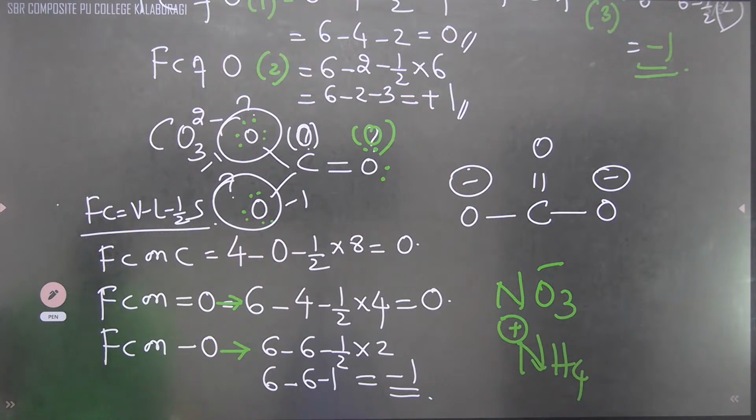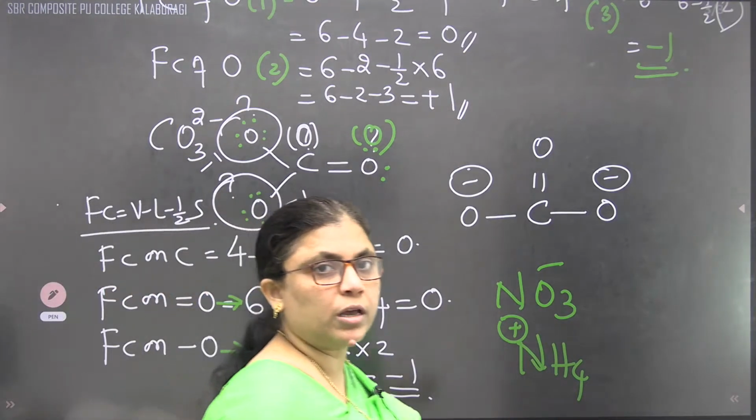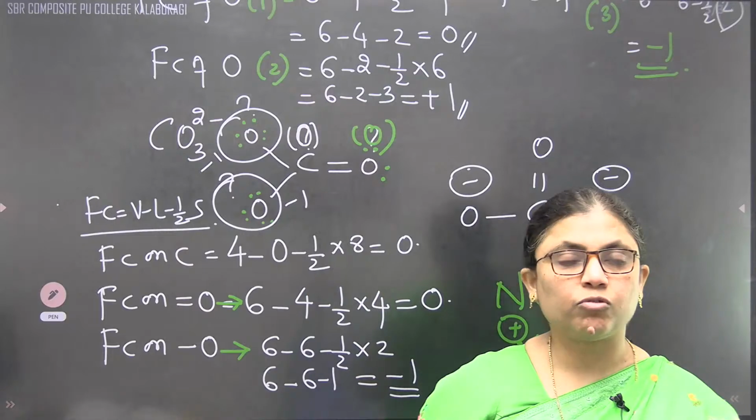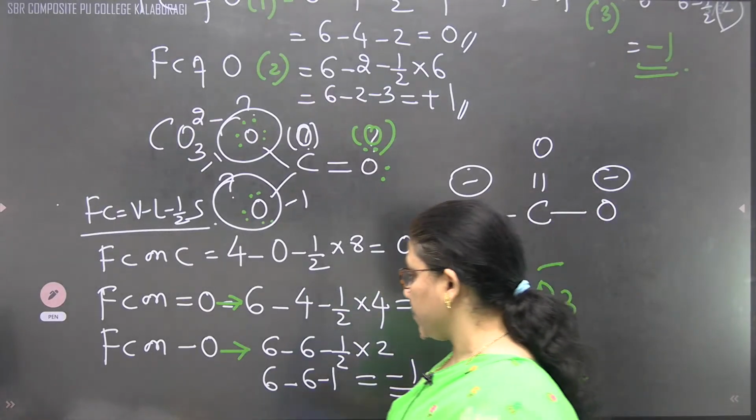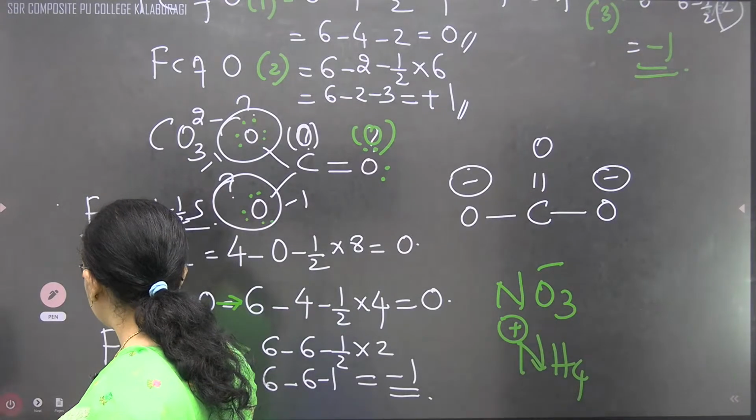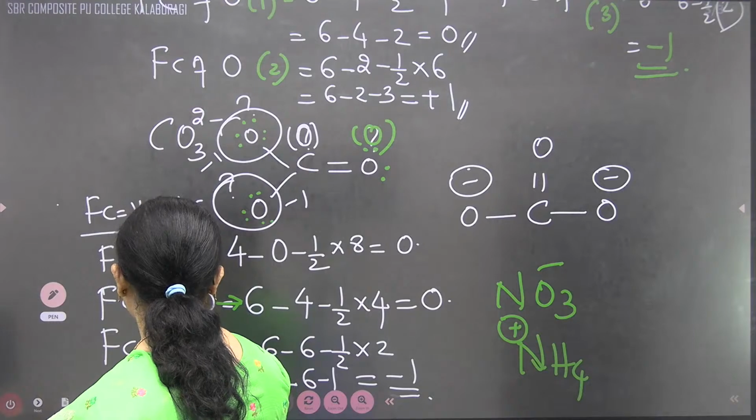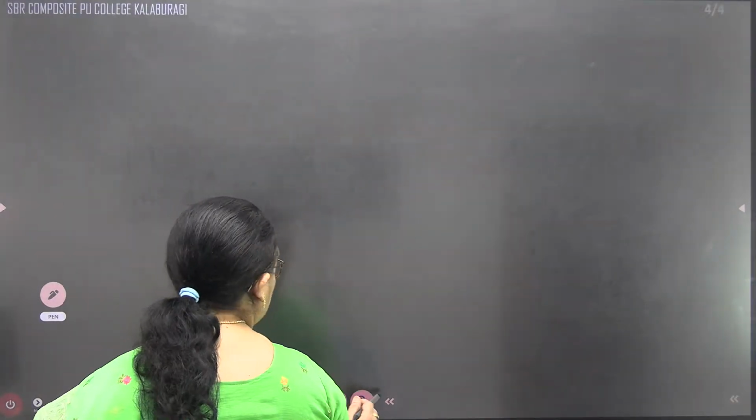When you calculate each one individually, only then you can understand on the basis of which concept we can write the charge carried by them. Okay. The next topic is related to what? Resonance. What do you mean by resonance, children? Resonance represents the delocalization of pi electrons. Okay. What do you mean by resonance?